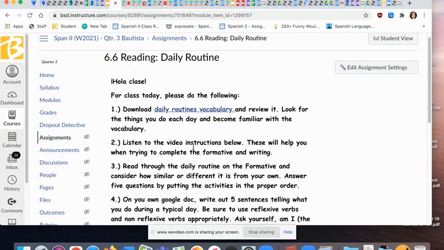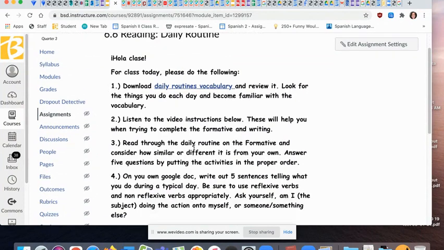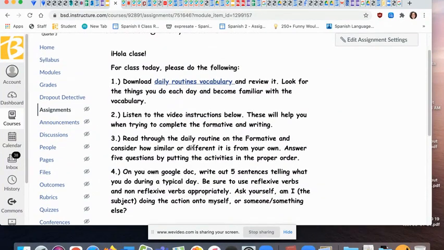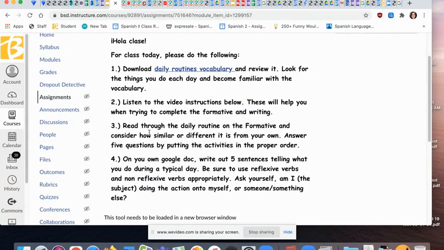Then you should listen to these video instructions. Hopefully you're doing that. It really will help you to be able to complete this formative. And open the formative. When you open it, you're going to read through the daily routine and consider how similar or different it is from your own and answer the 5 questions by putting the activities in order.